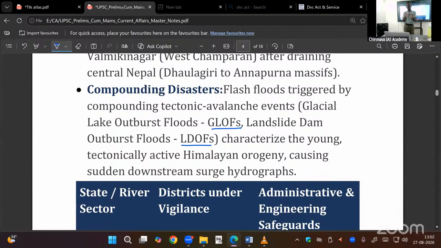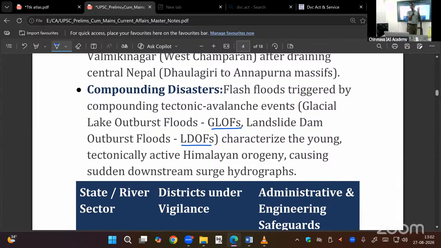Okay. What I want to say is, what are the natural disasters occurring in the Himalayan region? Himalayan region is prone to which natural disasters? Discuss. They may ask. Then disaster management, how to manage this? If a flash flood occurs, what are the do's and don'ts? In the disaster management site, they have given. If an earthquake occurs, what we have to do? What we should not do? They may ask.